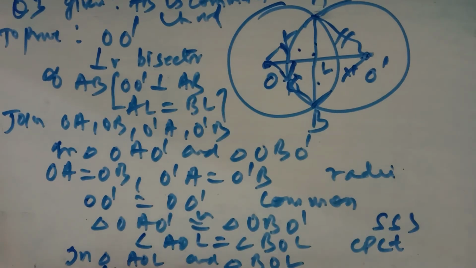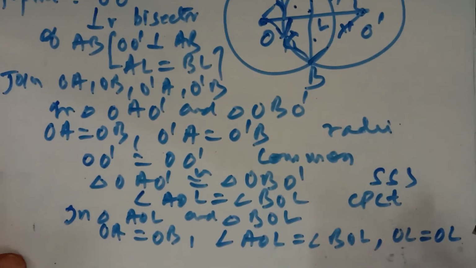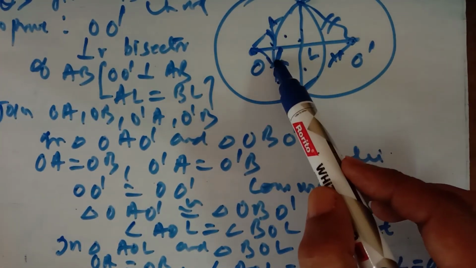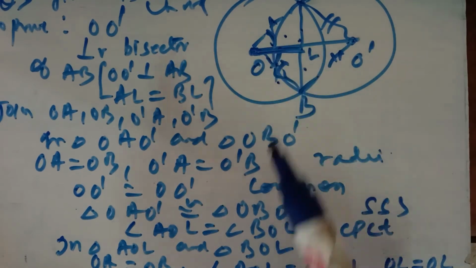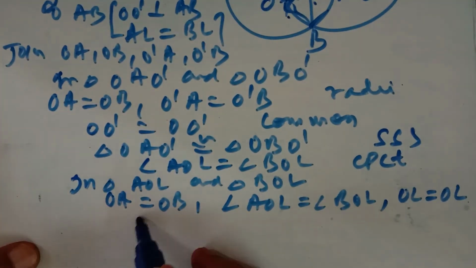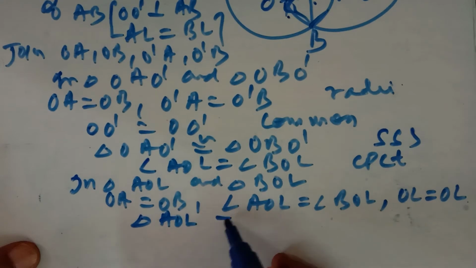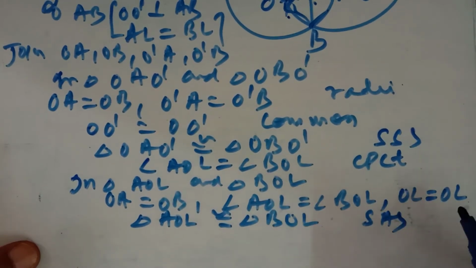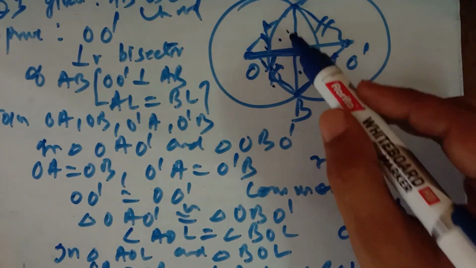Why? OA is equal to OB, angle AOL is equal to angle BOL, and OL is equal to OL. This is equal to this, they are radii. This angle we have already proved equal, and OL is common. So therefore triangle AOL is congruent to triangle BOL by side angle side. We have proved that these two triangles are congruent.